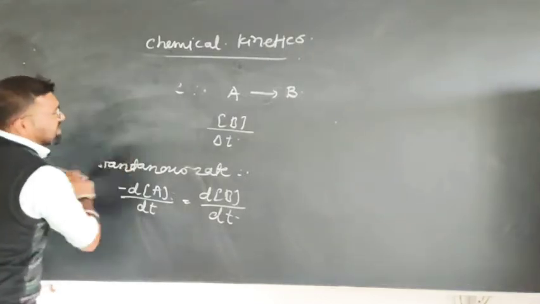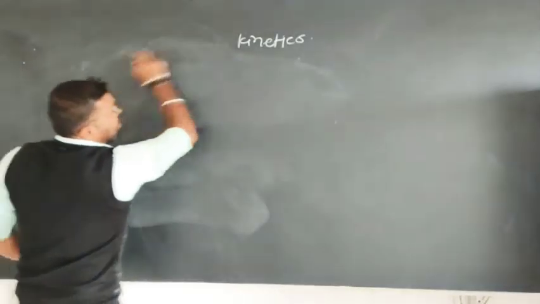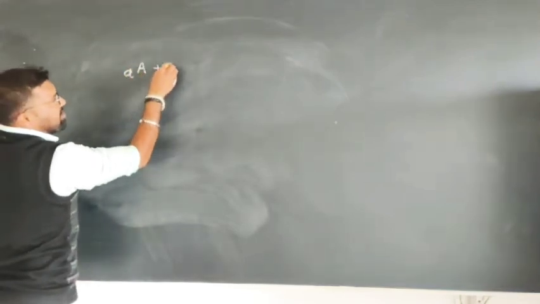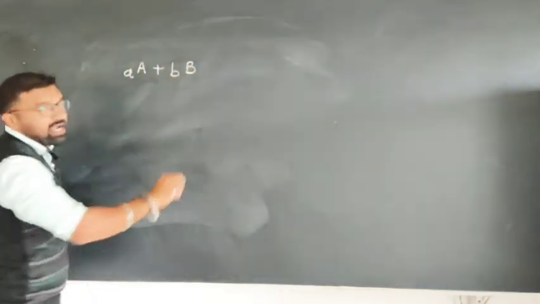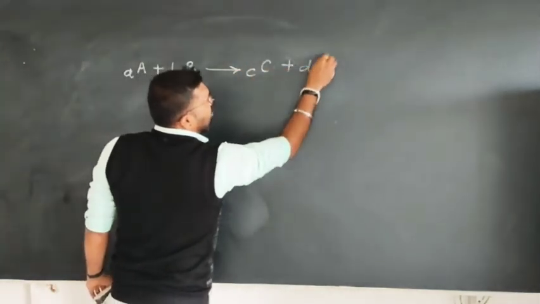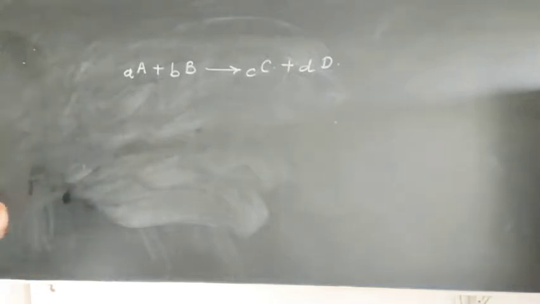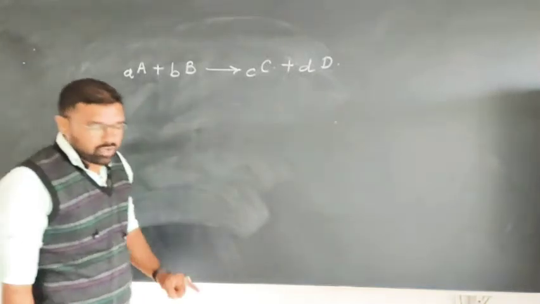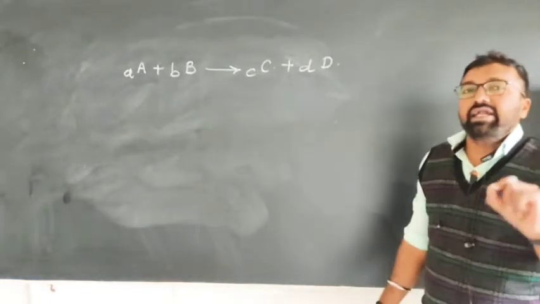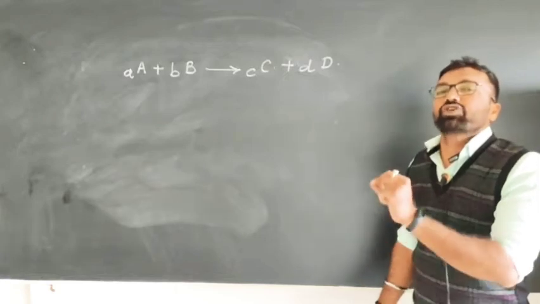Suppose in general a reaction is given to you in such a way that a moles of reactant A react with b moles of reactant B to give c moles of product C and d moles of product D. Keep one thing in your notebook also, that the rate in terms of product is always equal to the rate in terms of reactant.